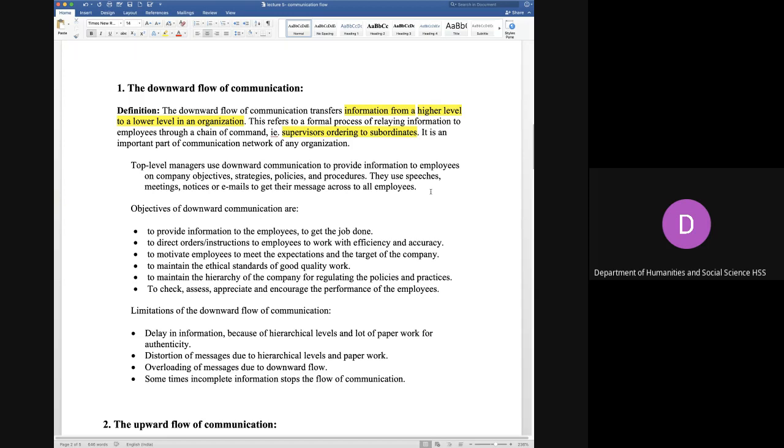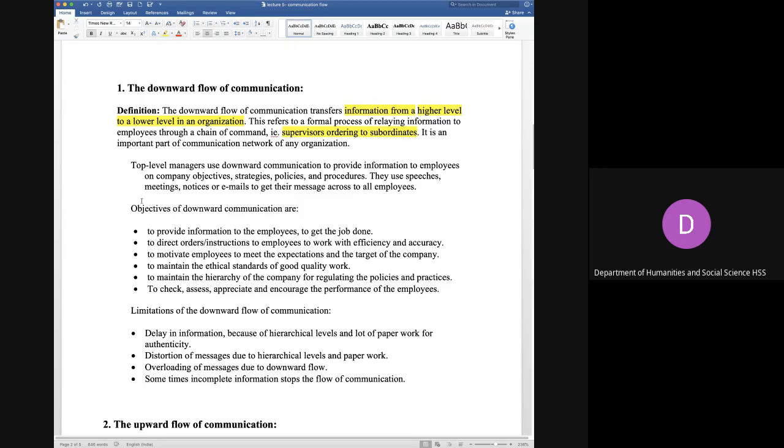There could be meetings where all the managers are called, and you orally explain what your directives and orders are. It could also be documented. Such orders are generally circulated through circulars and documents, and notices and emails circulate such information to all the employees.